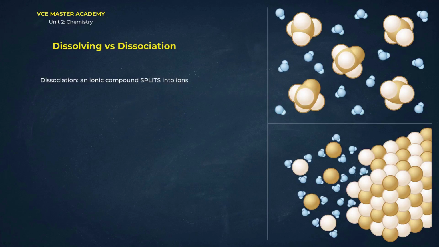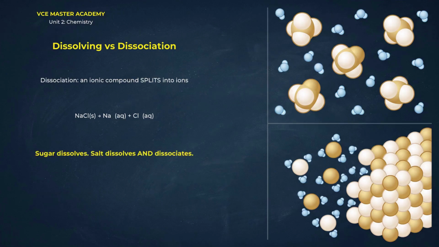Dissociation is different. Dissociation means the substance splits apart into its ions. Ions are just charged particles. Salt is sodium chloride. In water it splits. One positive sodium ion, one negative chloride ion. The little AQ means aqueous, which just means dissolved in water. Bottom picture. The salt crystal breaks up. The ions drift apart separately.